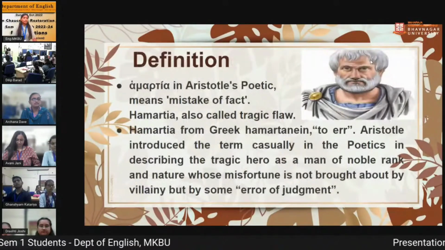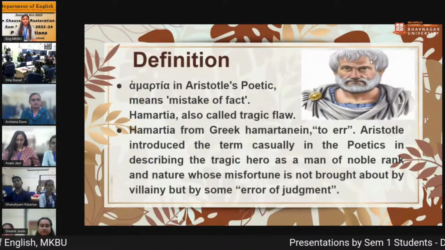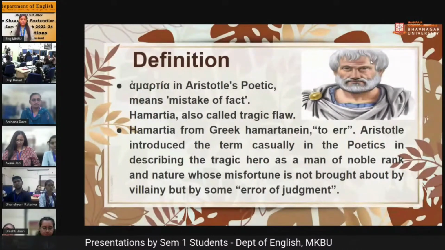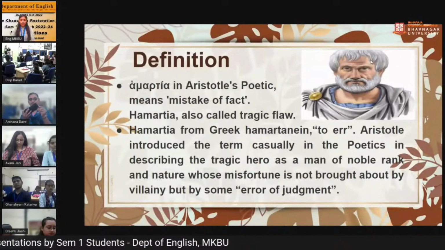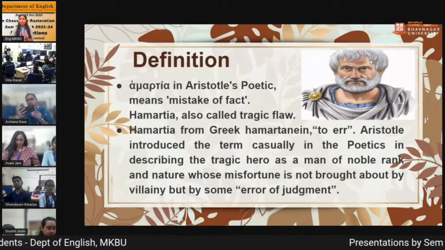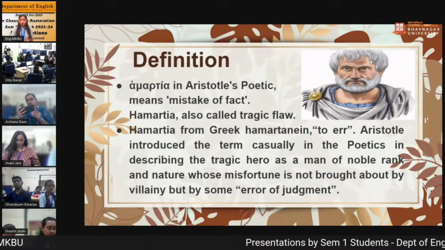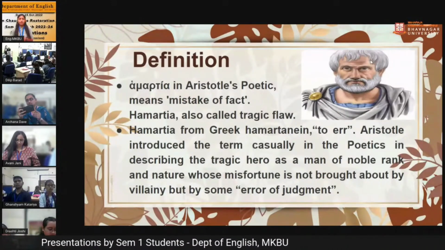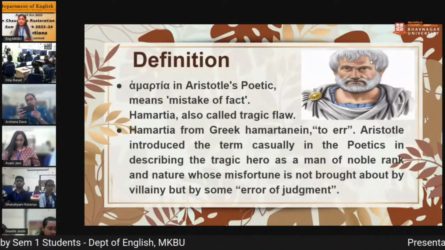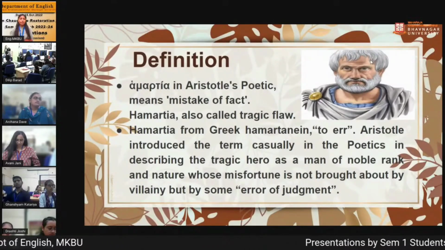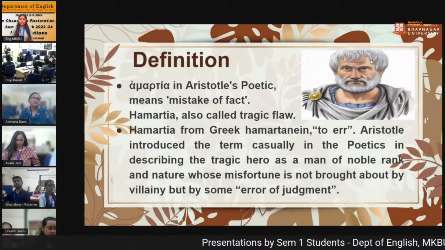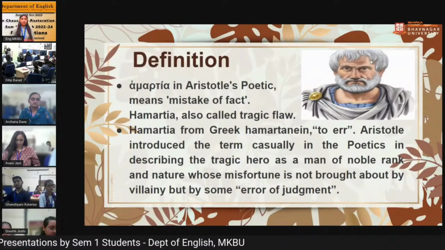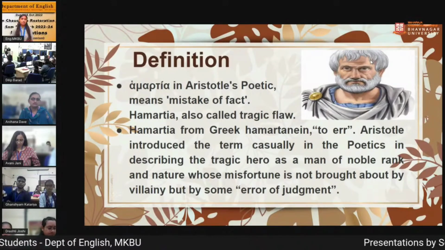Then the definition of hamartia. It is a Greek word given by Aristotle in his Poetics, and it means mistake of fact, also called tragic flaw. In Greek, hamartia also means to err, or an error of judgment. And Aristotle tried to describe that if any hero is too honest, then we never feel pity or fear for him. If readers or the audience feel pity and fear, then it causes a tragedy.